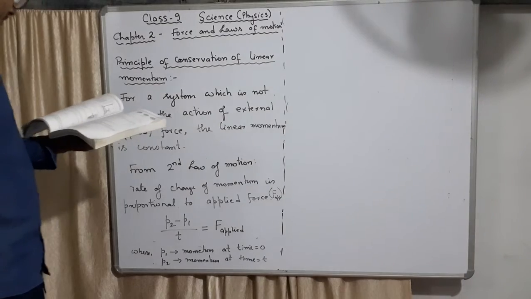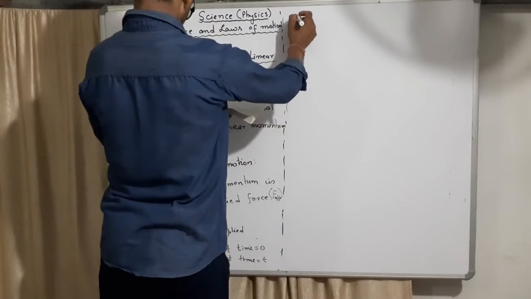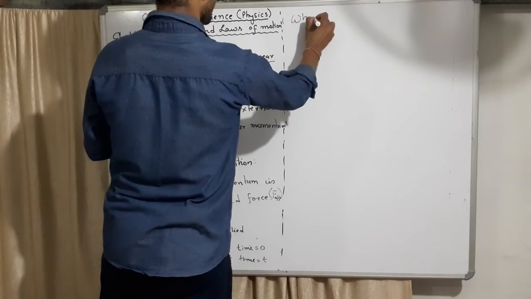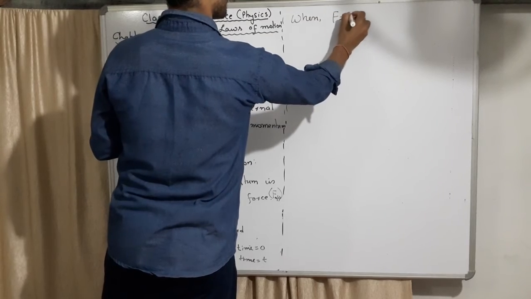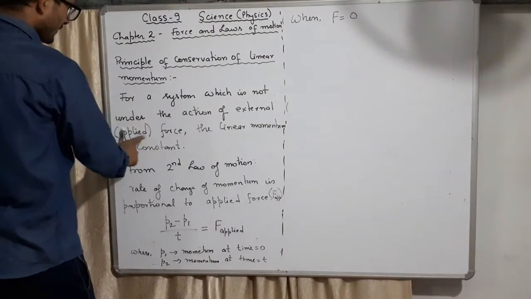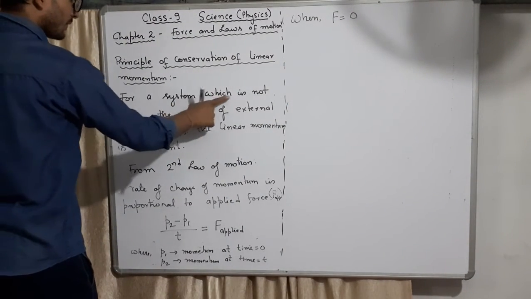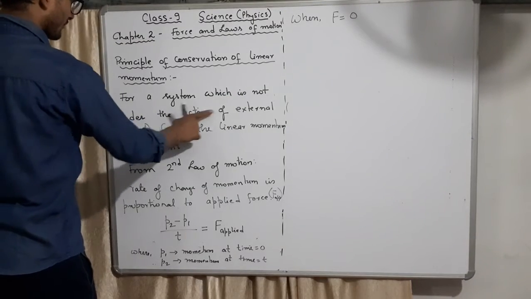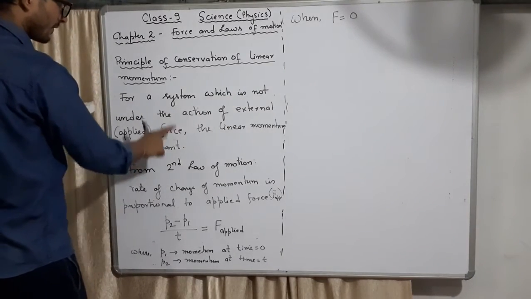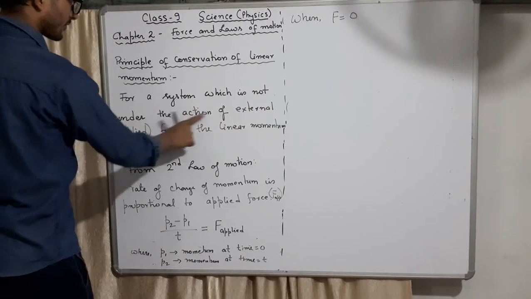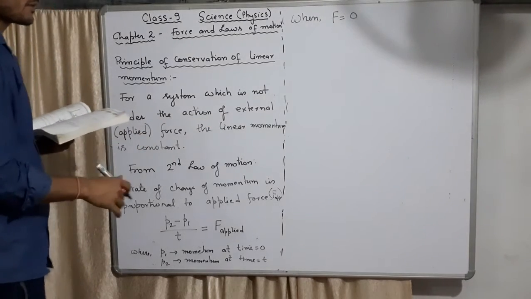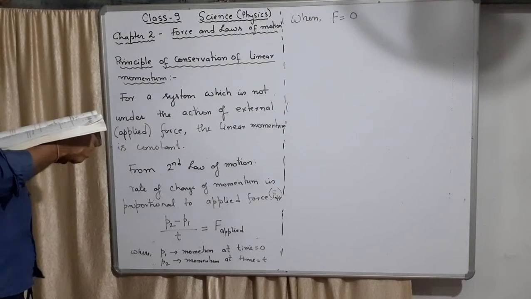Now, when F is equal to 0. Why do I write this? Because the system is not under the action of external force. We want to create a situation where there is no force, that means F is 0.